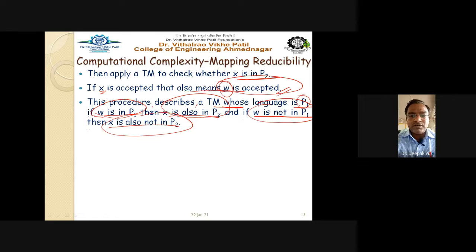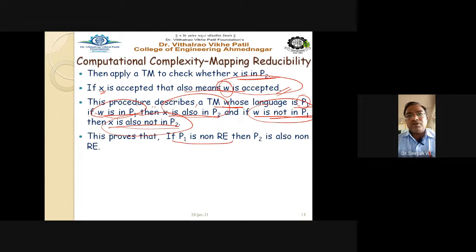So all these things are related. We can say that yes, your W in P1 is related to X in P2. If W is in problem P1, then definitely X belongs to the problem P2. But if W is not part of problem P1, then definitely X is also not part of problem P2. So this proves that if P1 is non-recursively enumerable, then P2 is also non-RE. So that is the contradiction to our previous statement.